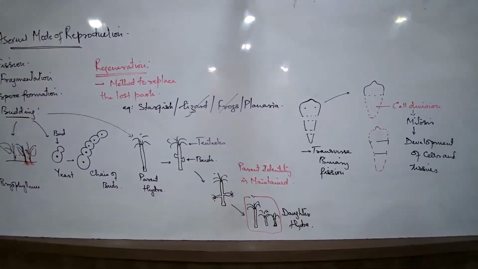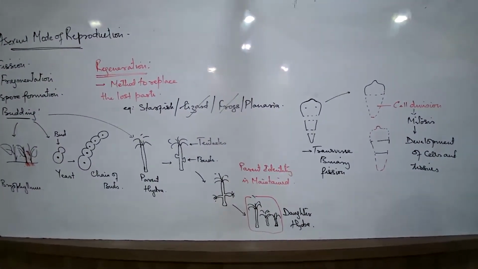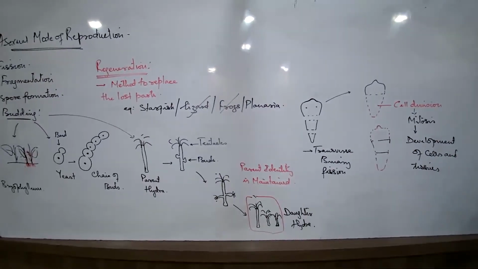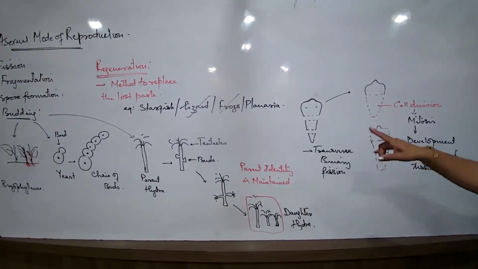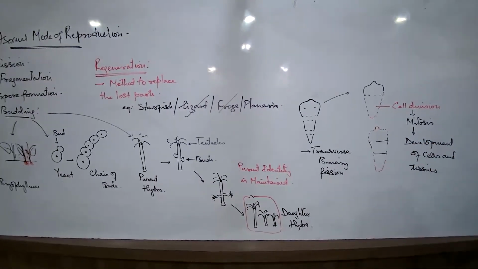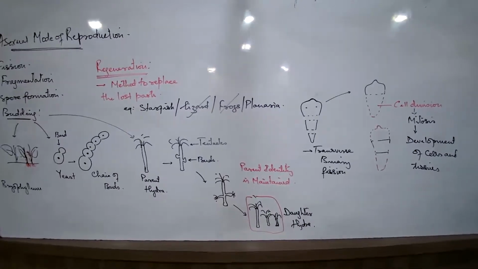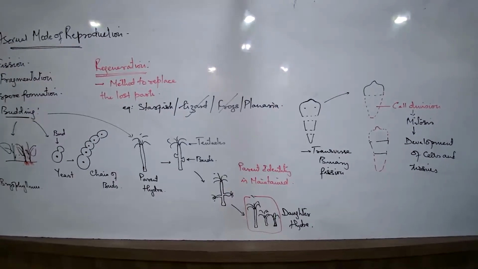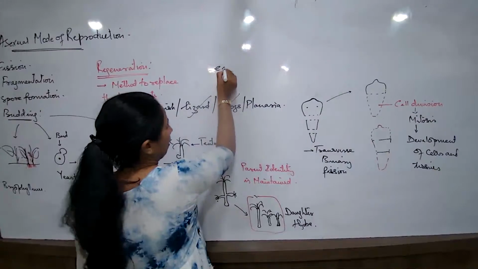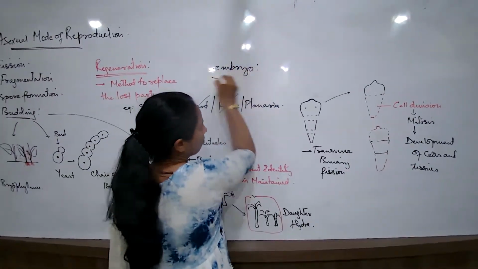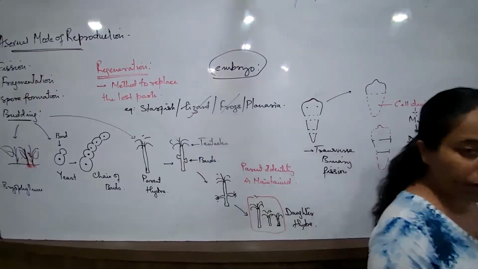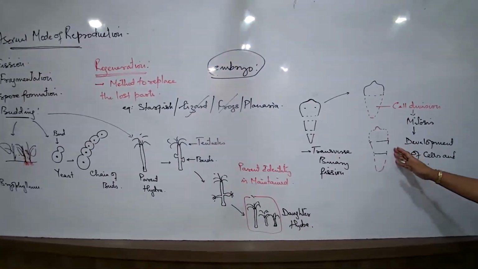So what is the answer that you write? Complex organisms cannot give rise to new organisms by regeneration, but simple organisms can. You have to always answer with this concept that if it is a developed vertebrate complex organism, it is made up of a variety of organs, tissues and systems. And these tissues, organs and systems will always start their development from the embryonic life, always from the embryo. From the embryonic stages the growth will start and get over in a period of time. तो यहाँ पे तो कोई organ system नहीं है, so that's why it is possible.